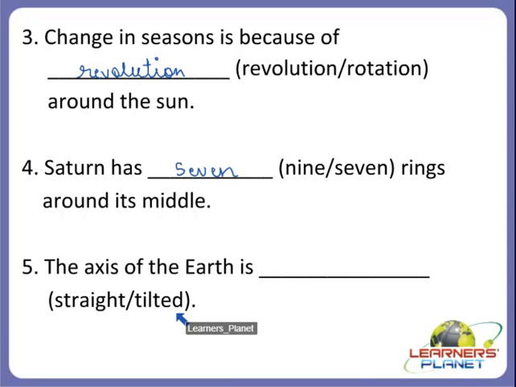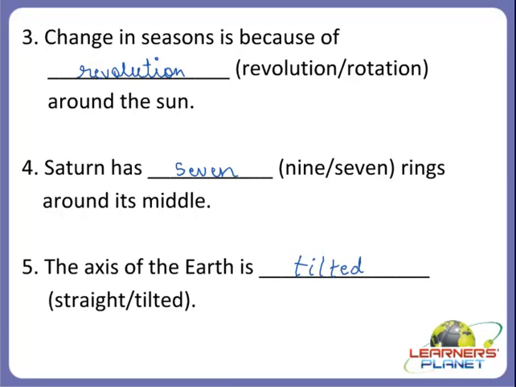Yes children, do you remember what is axis? It is an imaginary line running from the North Pole to the South Pole, and the axis of the earth is tilted. Very good. The axis of our earth is tilted, and that too at an angle of 23.5 degrees.